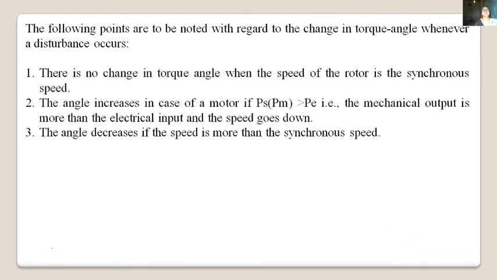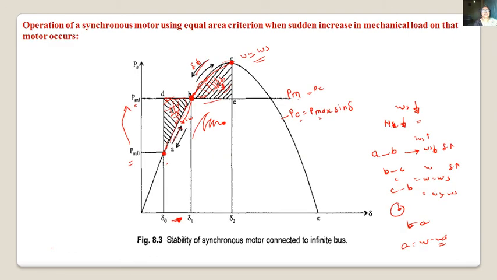Now, the following points are to be noted with regard to the change in the torque angle whenever a disturbance occurs. You understood how it moves from A to B, B to C, then at C speed is equal to synchronous speed, then from C to B and then B to A. It continues till it stabilizes at a certain point, and that point is B, the new equilibrium point, where Pm is equal to Pe and speed is equal to synchronous speed.